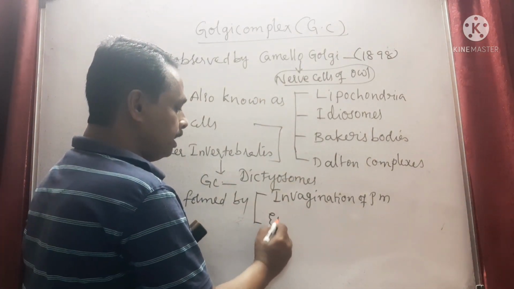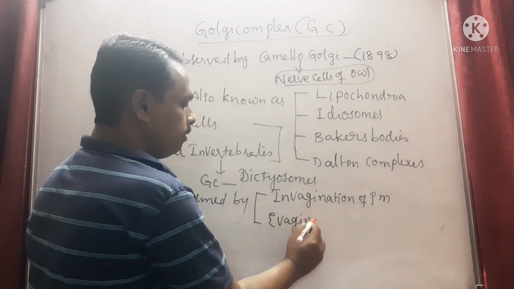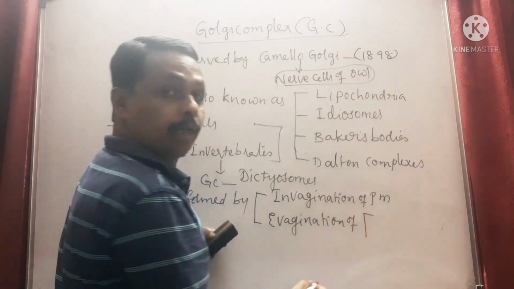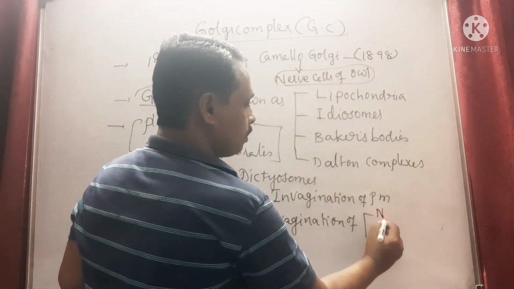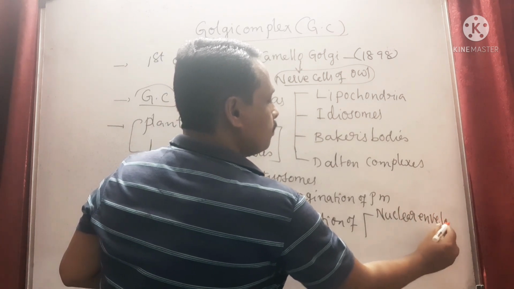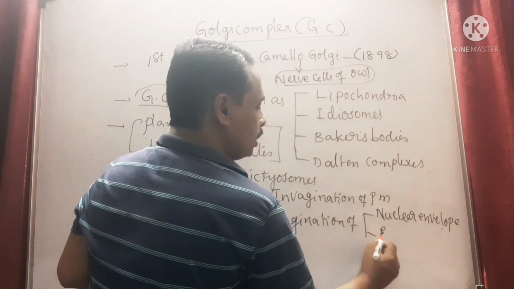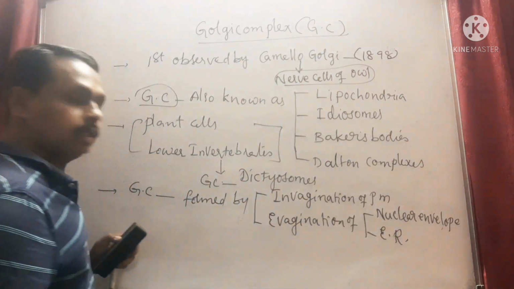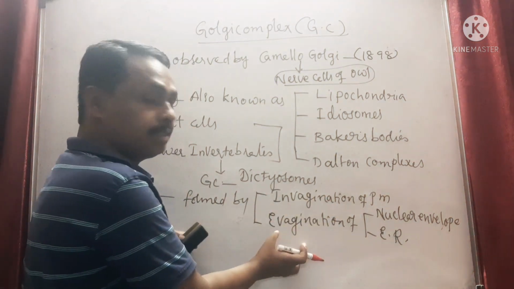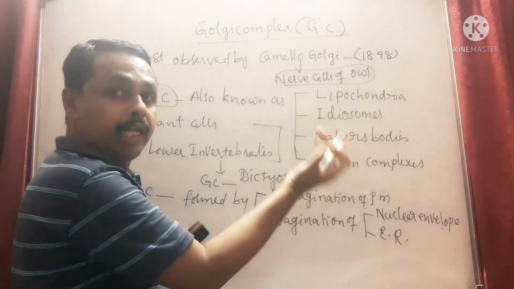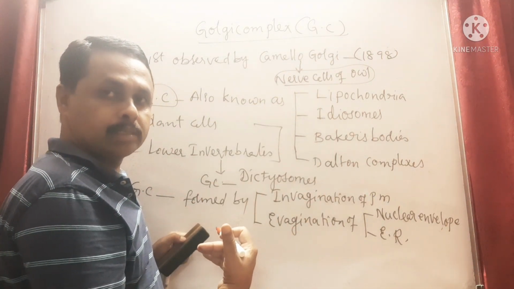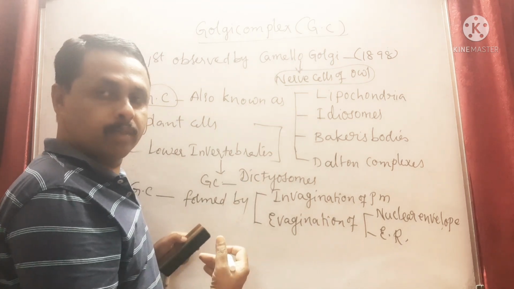And evagination of the nuclear envelope and endoplasmic reticulum. Let's know the meaning of invagination and evagination. Invagination means infolding. The plasma membrane is infolding towards the cytoplasm of eukaryotic cells. With this, the Golgi complex will be formed.